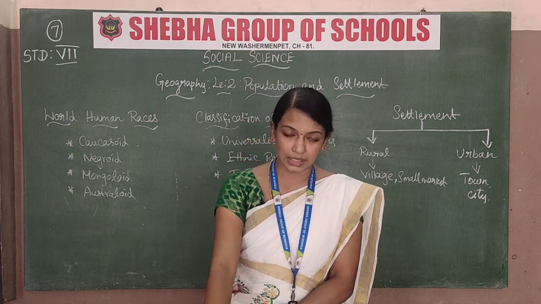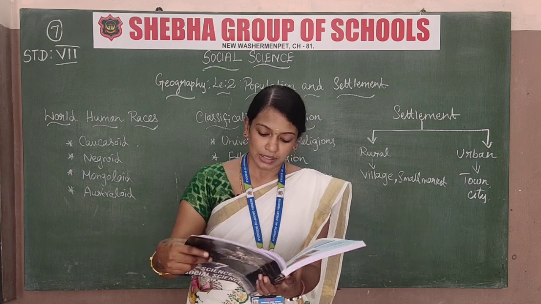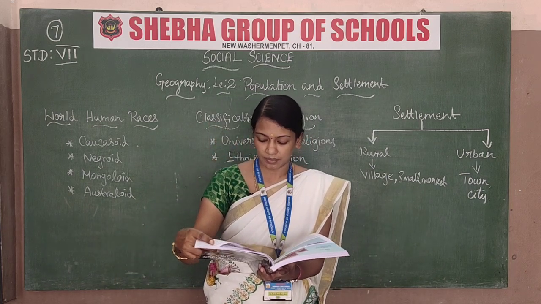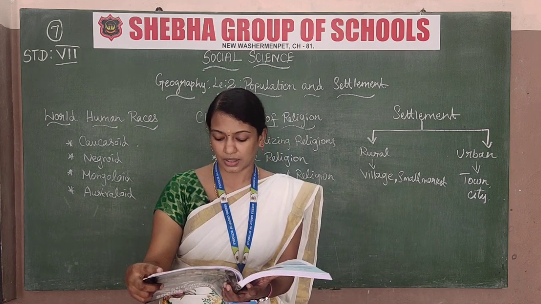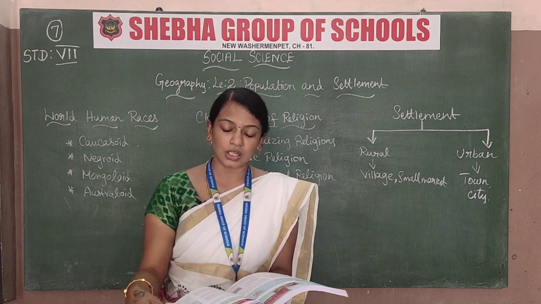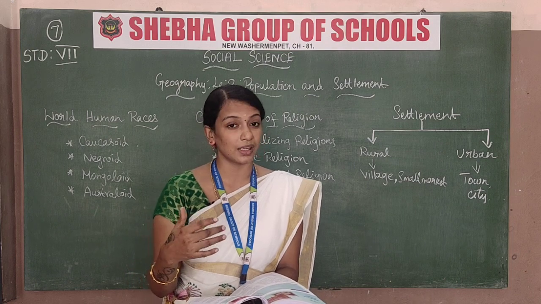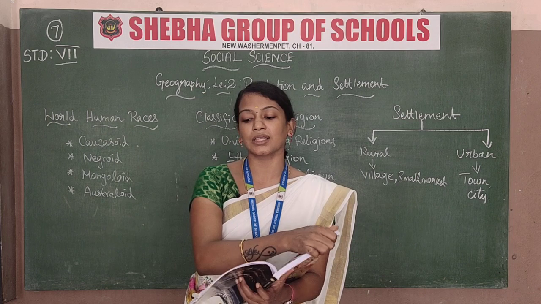Next we are going to see the races of India. India is said to be one of the cradles of human civilization. The ancient Indus Valley civilization in India was believed to have Dravidian origin in northern India. Actually our ancient Indian civilization is said to have Dravidian origin. And also we have Dravidian kingdoms.